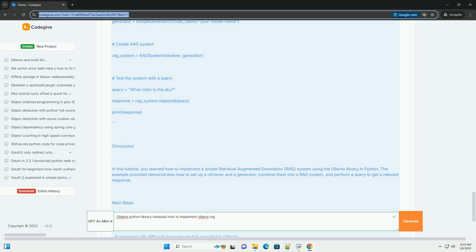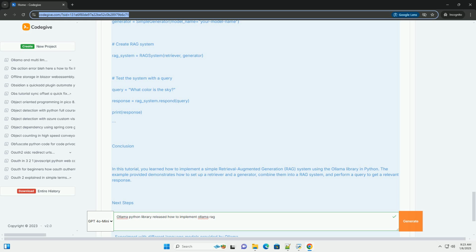Conclusion. In this tutorial, you learned how to implement a simple retrieval-augmented generation, RAG, system using the Ollama library in Python. The example provided demonstrates how to set up a retriever and a generator, combine them into a RAG system, and perform a query to get a relevant response.